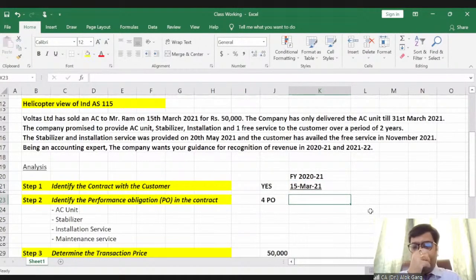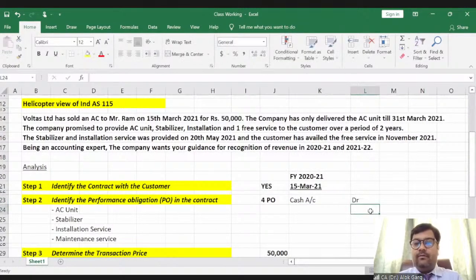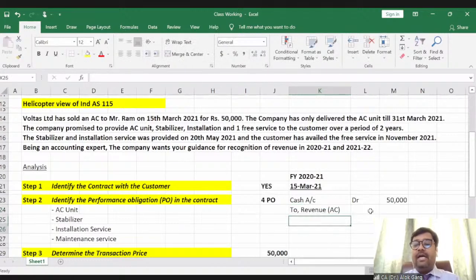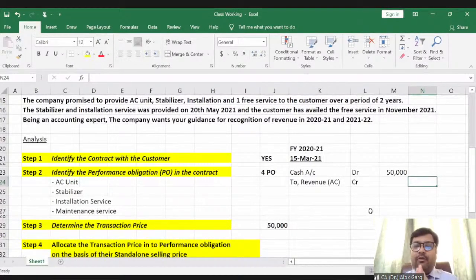So what is the accounting entry? Cash account debit 50,000, because 50,000 has come in. Revenue: does it have to be recognized for the entire 50,000, or only to the extent of the AC unit? What do I need to do, guys? Whether revenue has to be recognized for the entire 50,000 or only for the AC unit, because till 31st March only the AC unit has been delivered. What should I do?